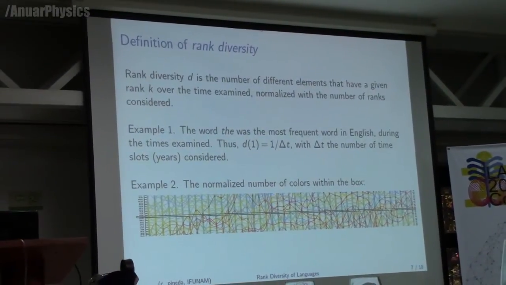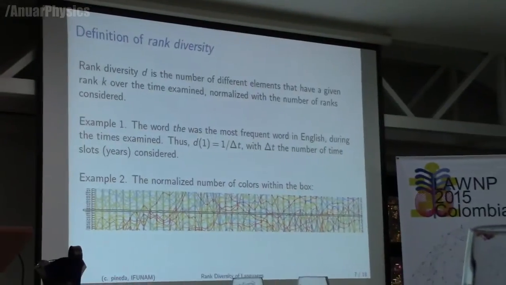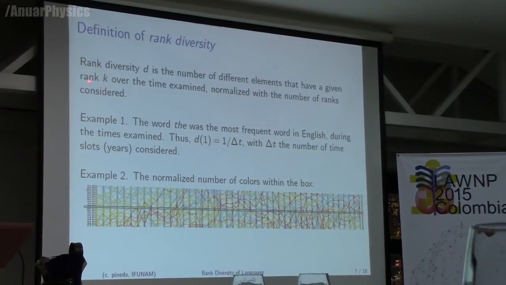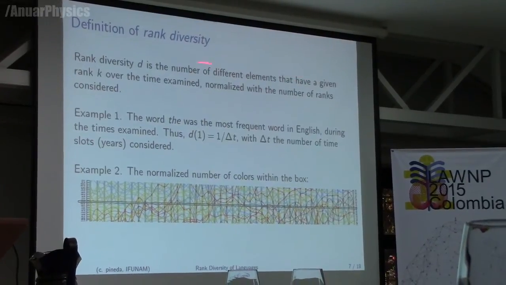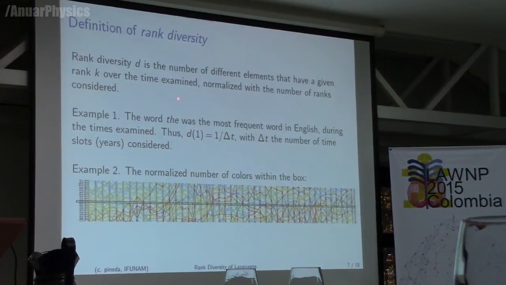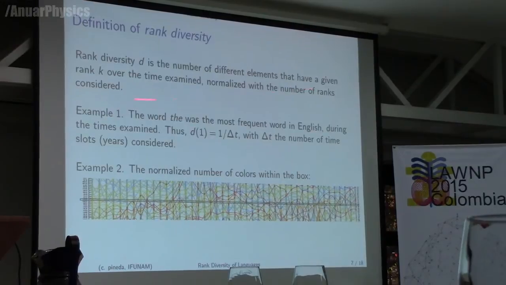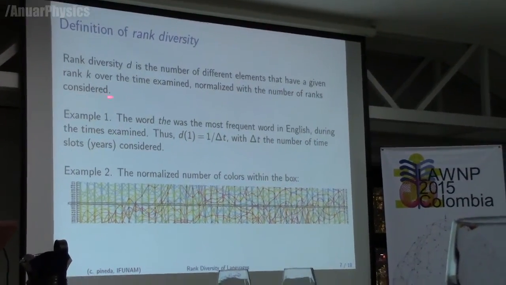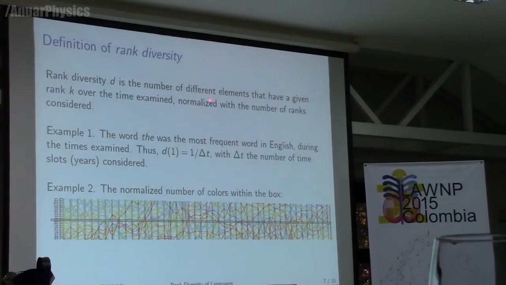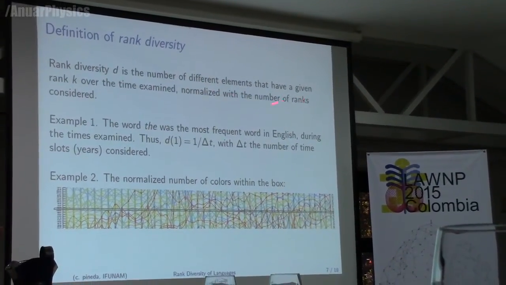Rank diversity is a tool that allows us to characterize the spaghettis. I hope you understand this slide. So rank diversity at time T is the number of different elements that have a given rank k over the time examined, normalized with respect to the number of ranks considered. Never mind this last sentence, it is just for the sake of having a maximum diversity of 1.